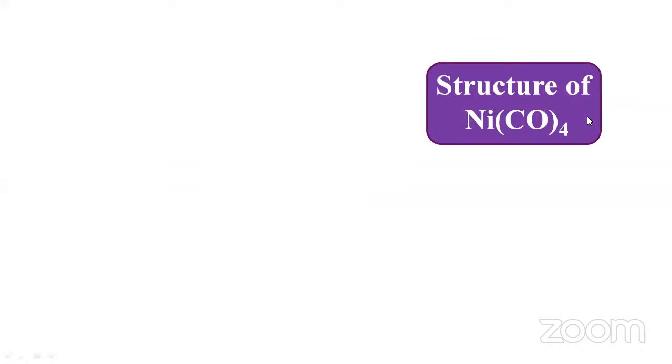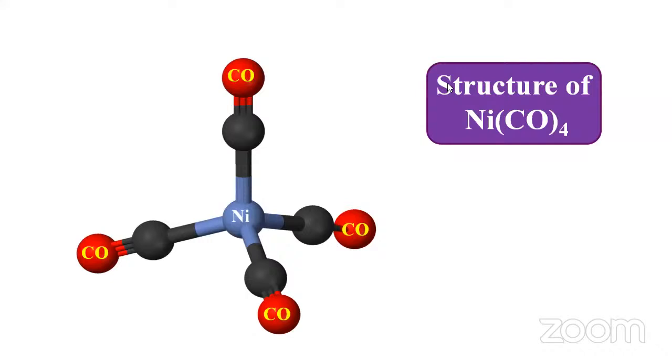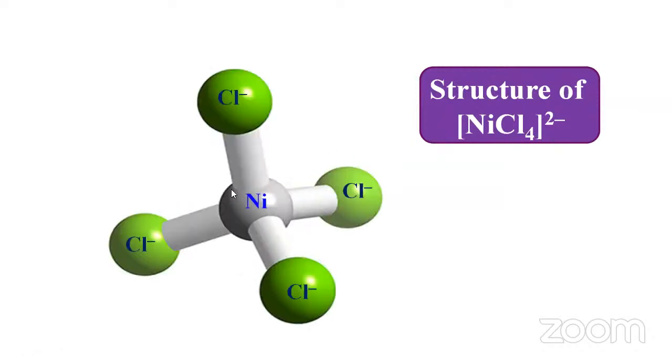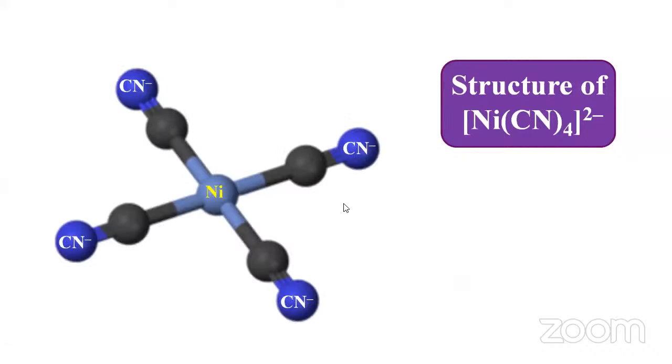The structure of tetracarbonyl nickelate is this. It is a tetrahedral structure. The structure of NiCl4 2-: it is also a tetrahedral structure, so you can see the structural representation. The structure of Ni(CN)4 2-: it is a square planar structure.